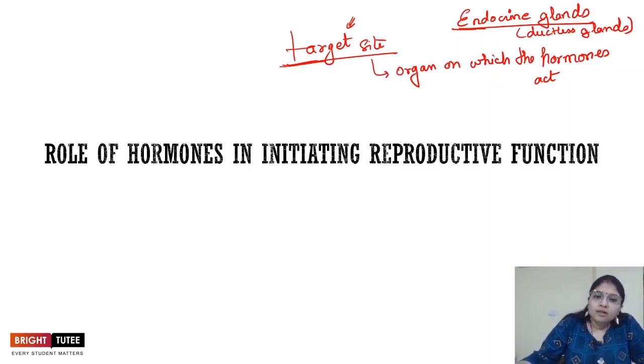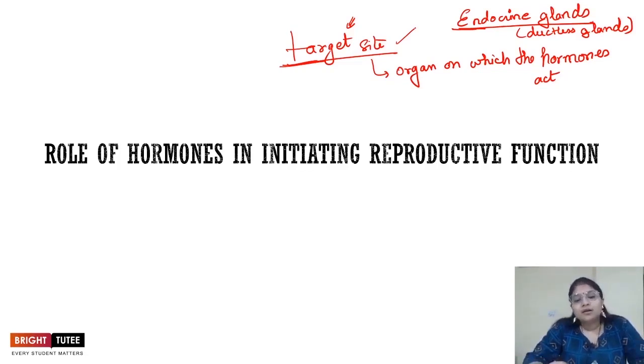Now, once the hormone reaches the target site, the site responds according to the hormone, right? For example, in the previous session, when we were talking about the testis and the ovary, we said that there was a particular type of gland which allowed the maturation of both of these glands, and that gland was called the pituitary gland.